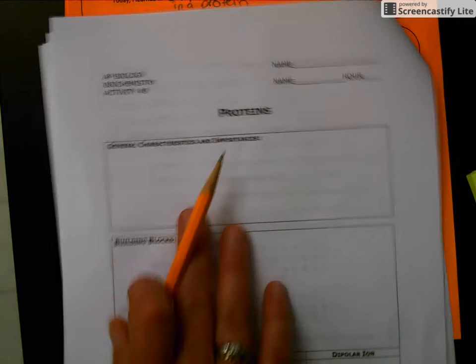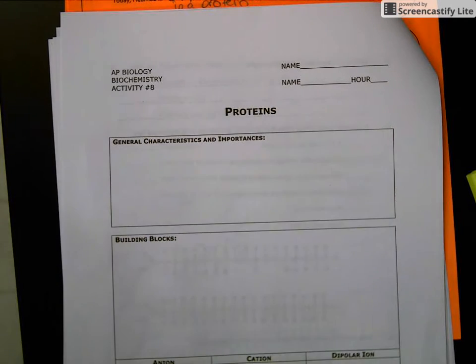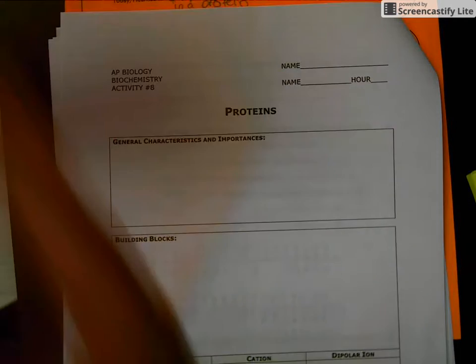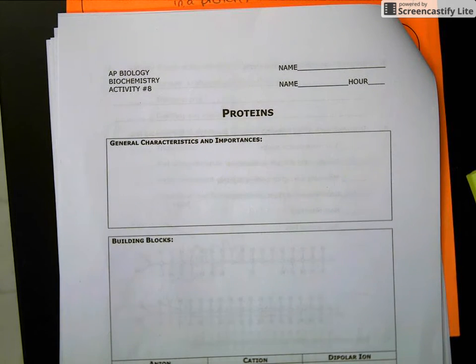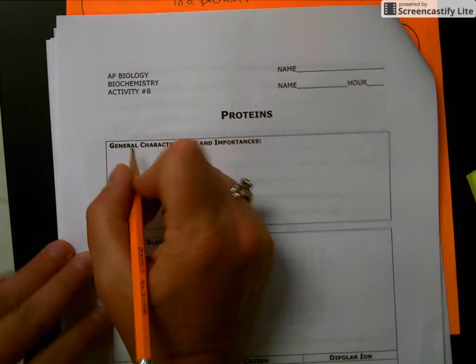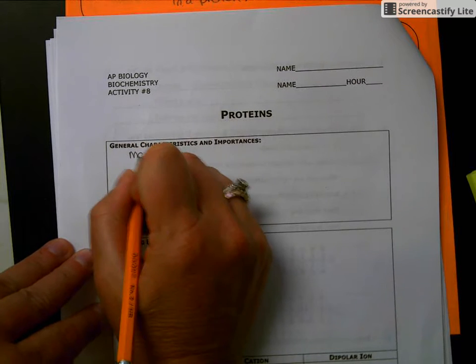Okay, so we're going to start looking at characteristics of proteins. And that's the third class of biomolecules. We've looked at carbs, right? Remember the carbs? We looked at lipids. Now we're going to look at proteins. Those are made of monomers, just like carbs were.